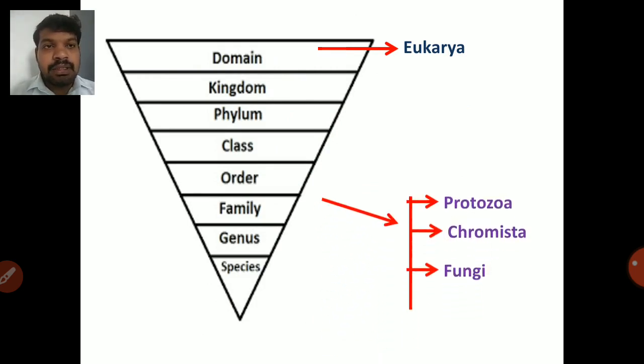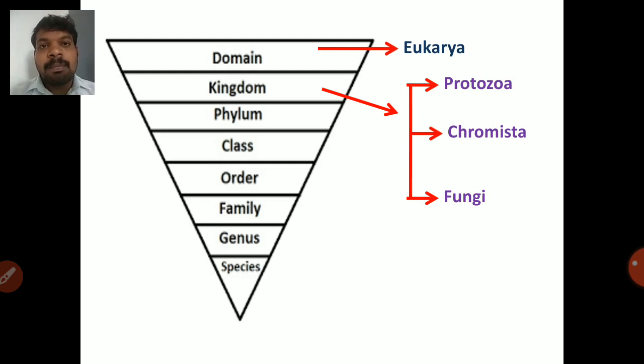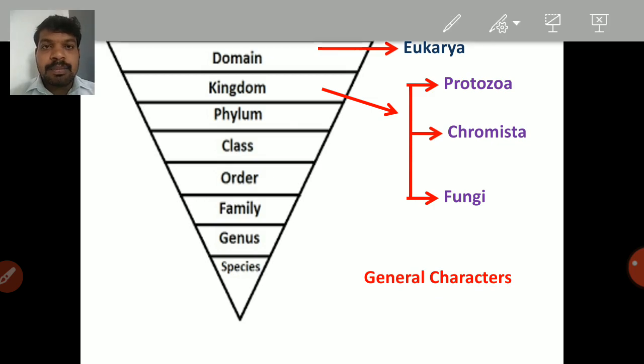That is, these three are important kingdoms which infect the plants, agriculture plants. That is Protozoa, that is your slime mold. Next one is Chromista, that is your pseudo fungi or false fungi. Next one is true fungi. And also general characters of these three pathogens.